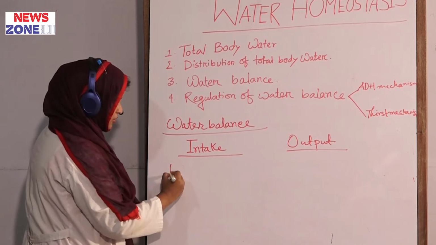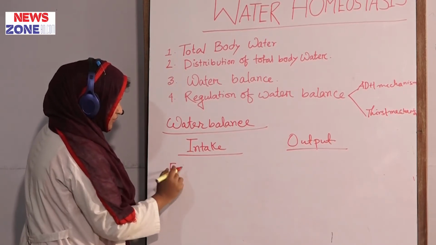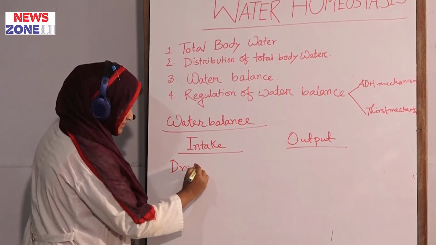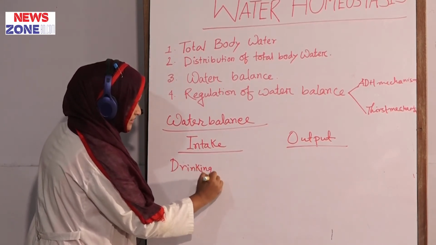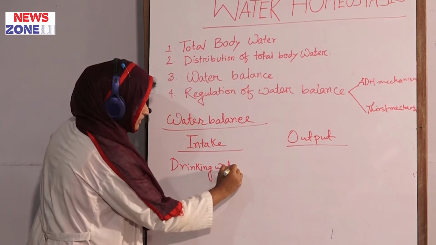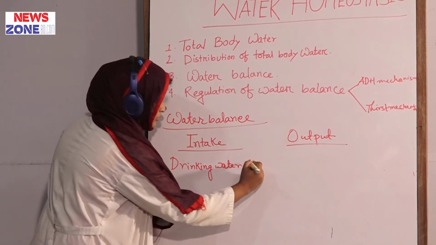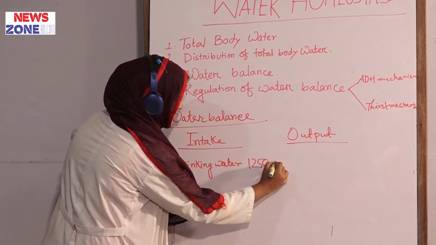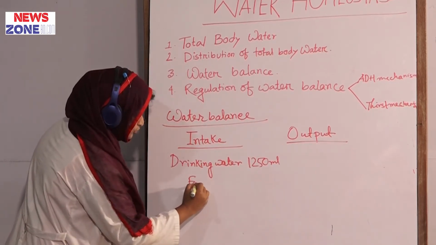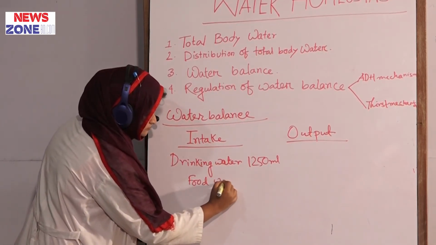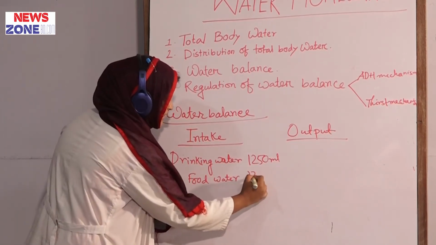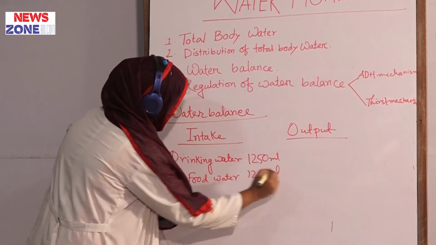Intake is always through drinking water. By drinking water, we will take 1250 ml. Through food, through different types of food, we take 1200 ml.